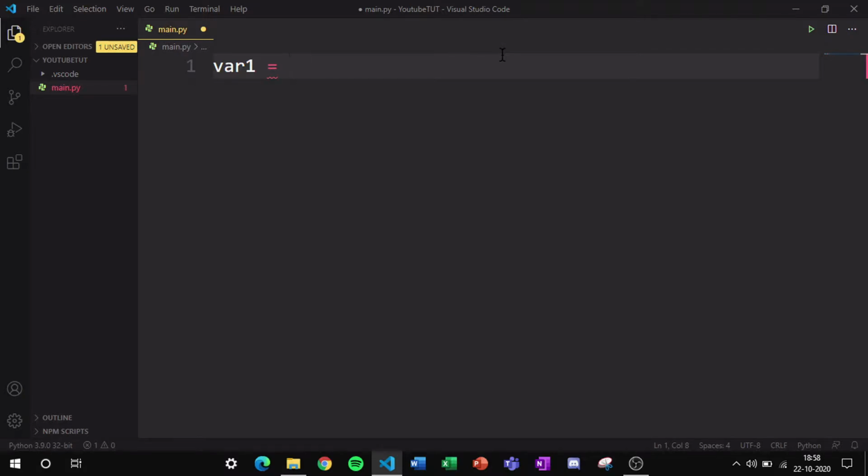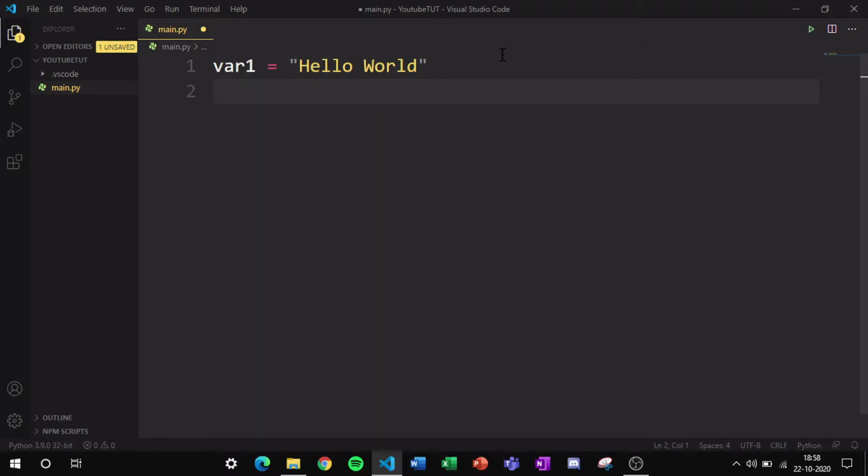And for a number we can enter the number straight itself. So if I have to enter a string, so I will put double quotes and here I am going to type the letters or sentence. I will keep the sentence as hello world. So I have defined a variable which is var1 with the value of hello world.